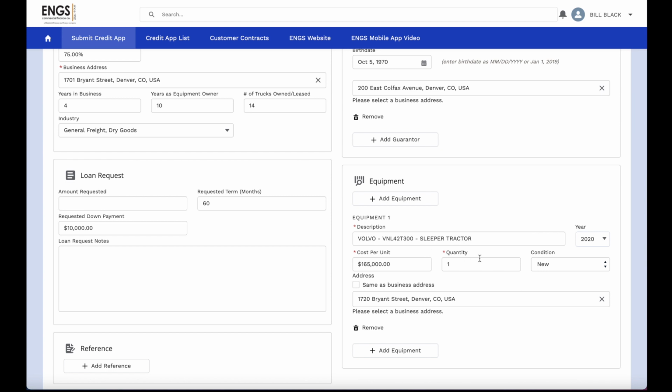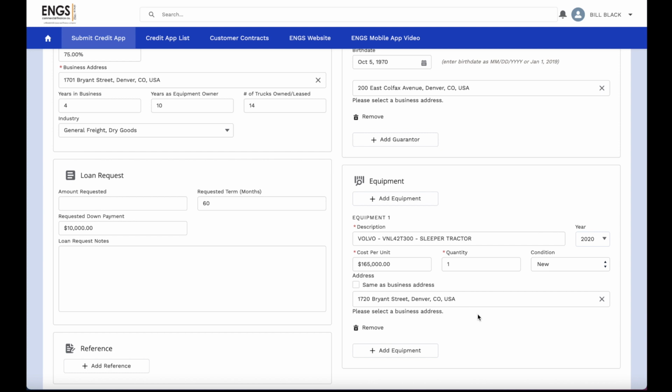If you had multiple similar units, you can simply put in the appropriate quantity, the condition, whether it's new or used, and then there's also a place to capture the address of the equipment. If the customer has a garaging location or a lot location, we want to capture that here as well.